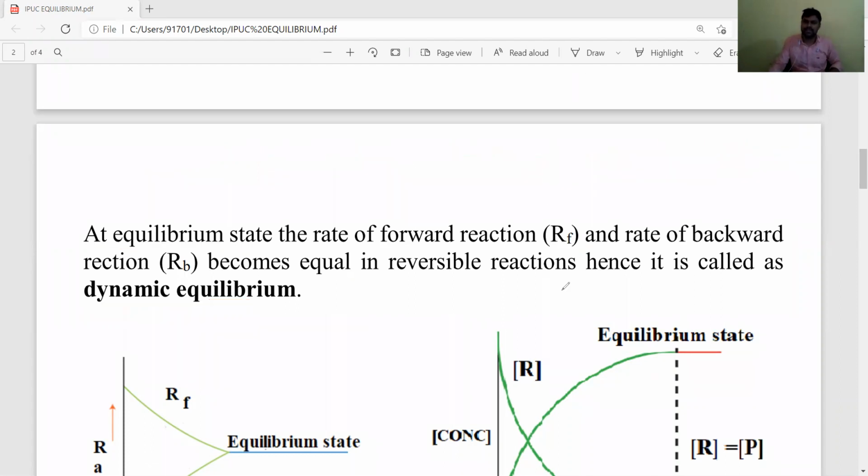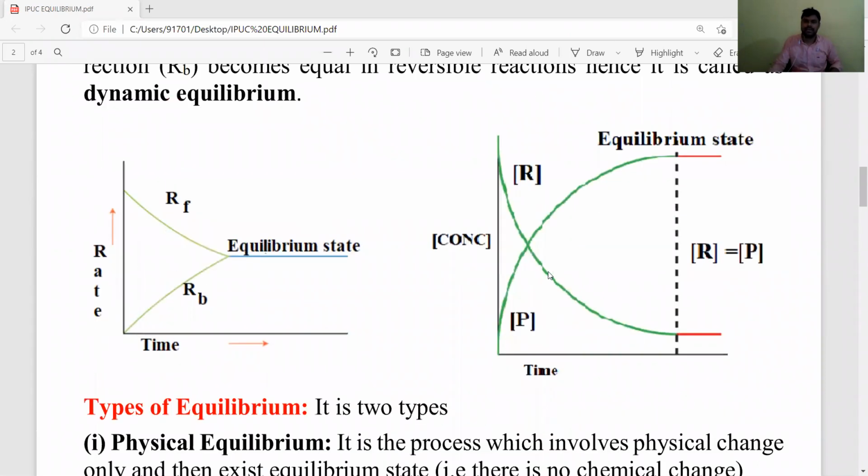Okay, students, it is very, very important. Let's listen carefully. Next, the graphical representations for the equilibrium state or dynamic equilibrium state. In this graph we observe the rate of reaction. I think you may have some doubt: what is the meaning of rate? Rate means change in the concentration.